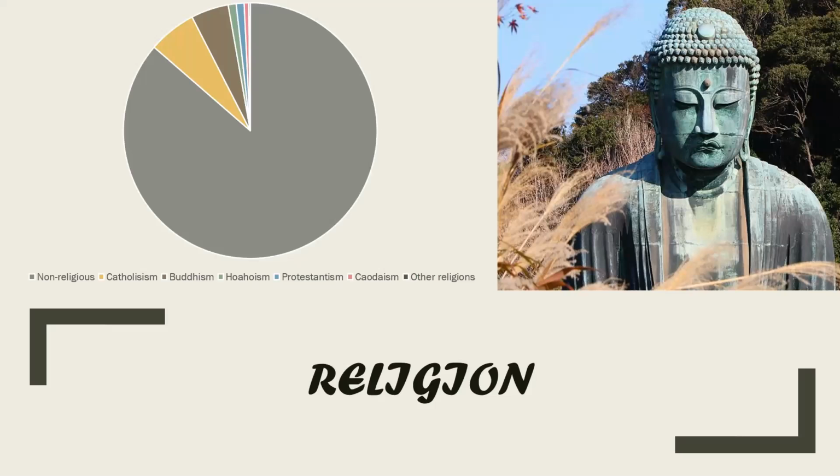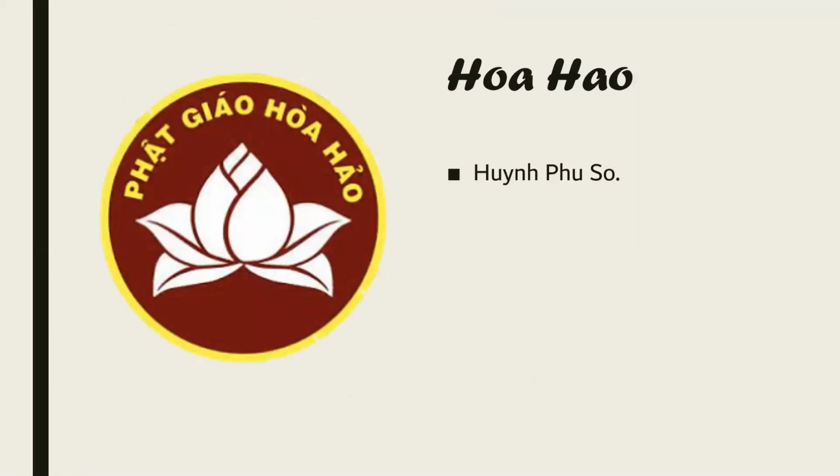Vietnam's major religions are Buddhism and Catholicism, although the largest percent of the population follows Vietnamese folk traditions or identifies as non-religious. 7.8% of the Vietnamese people practice Buddhism, and around 6.6% of the population is Christian. And there are also tiny numbers of Caodaism and Hoa Hao believers, which are the religions that I'm going to explain in a little more detail.